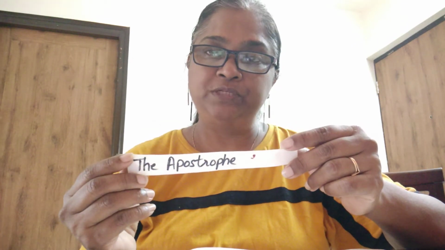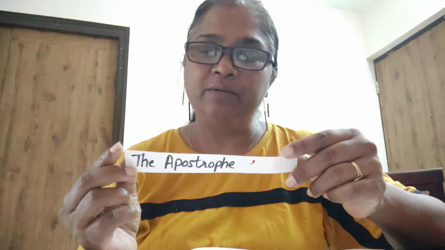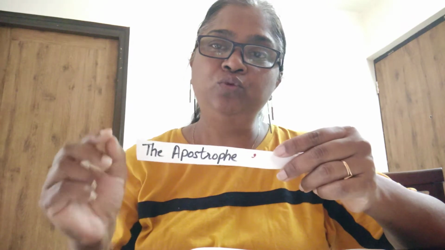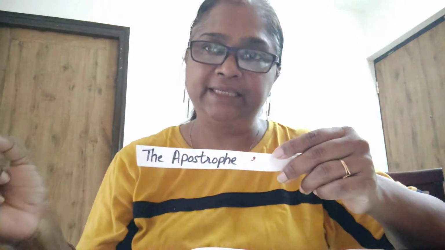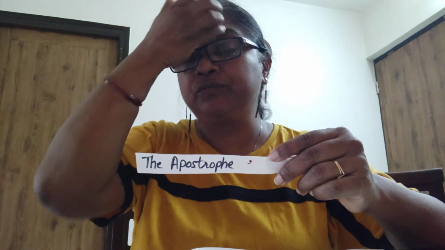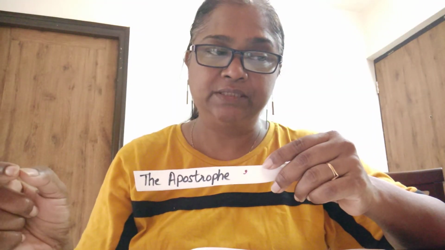It is used to show possession or ownership. Like this is Usha's umbrella. So instead of writing Usha is umbrella, we are writing Usha apostrophe S umbrella. We use the apostrophes to separate the syllables.